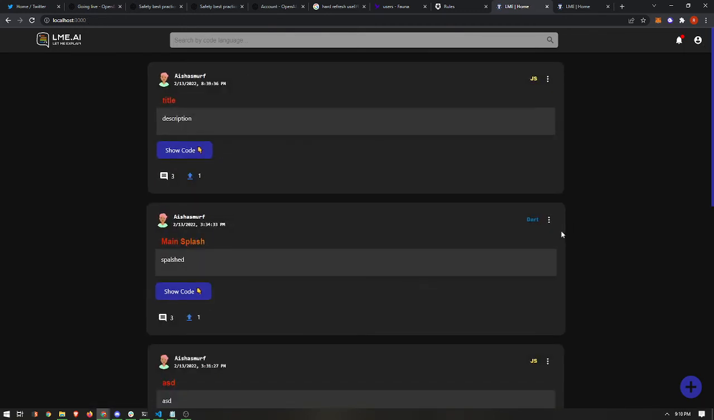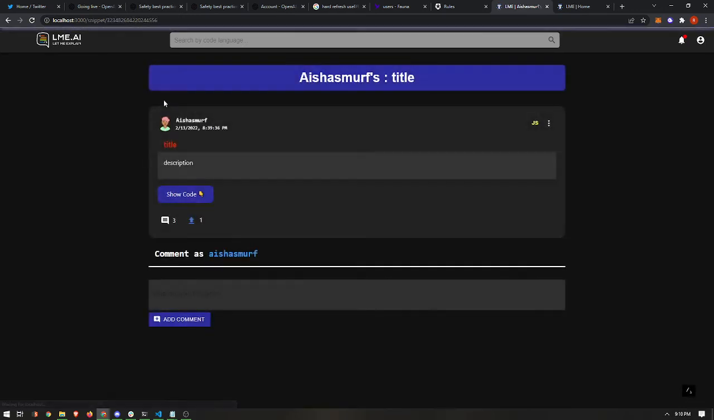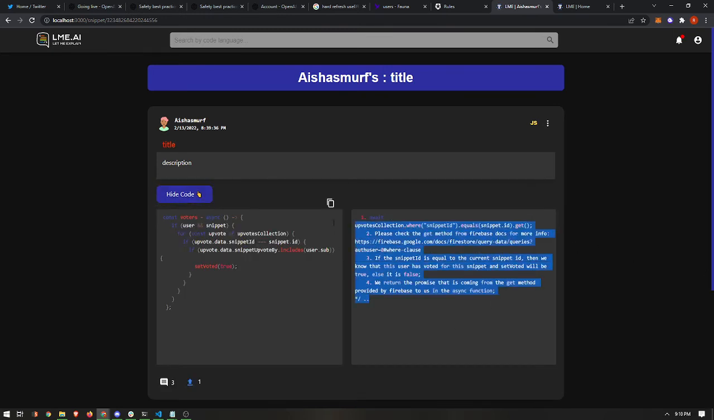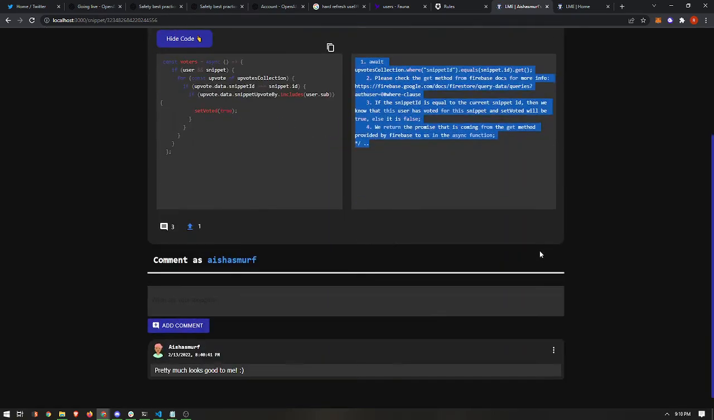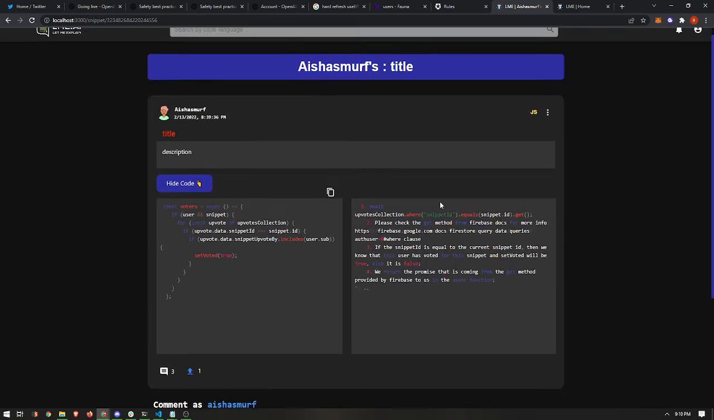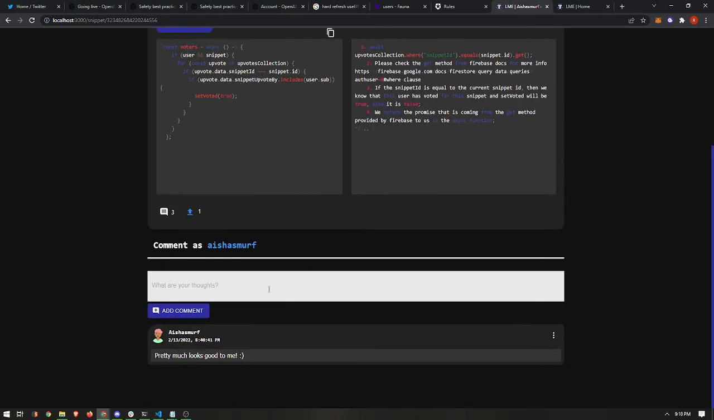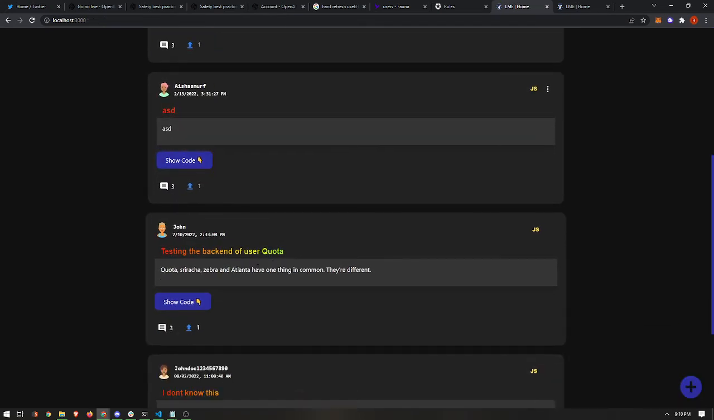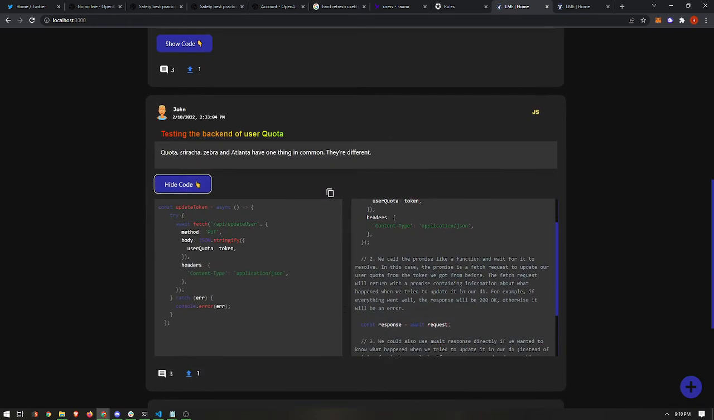So the second basic functionality is, of course, the comment section. This is where we can let other users guide each other and discuss the code snippet and the accuracy of the results that OpenAI generated for us. So let's view this one.